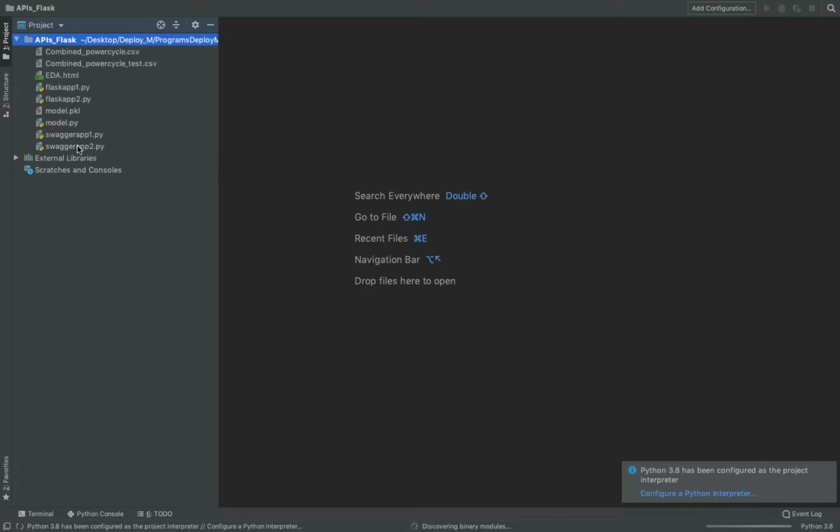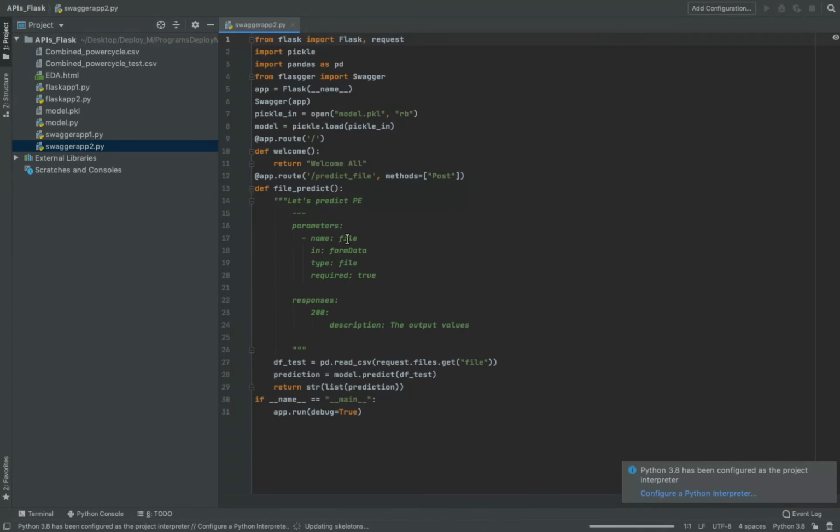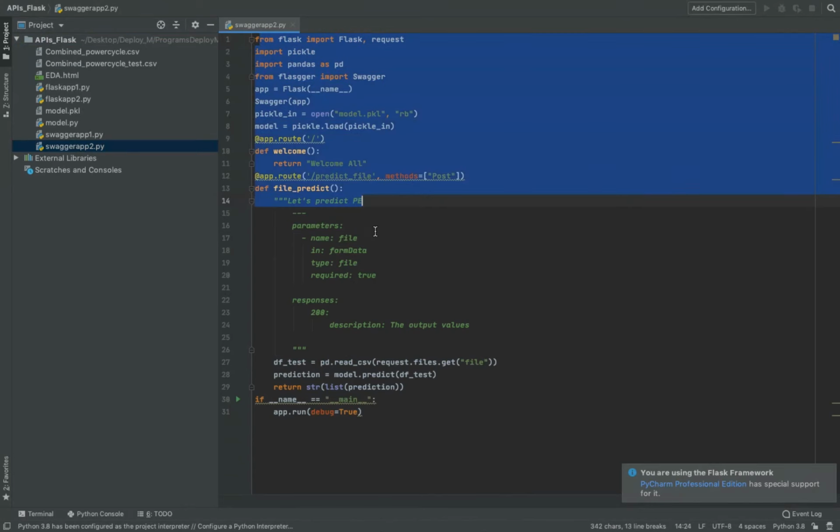I have developed a Swagger app too. So you can see the same thing which we did in the previous code. Flask is there, Pickle is there, Pandas is there, and the same lines of code.